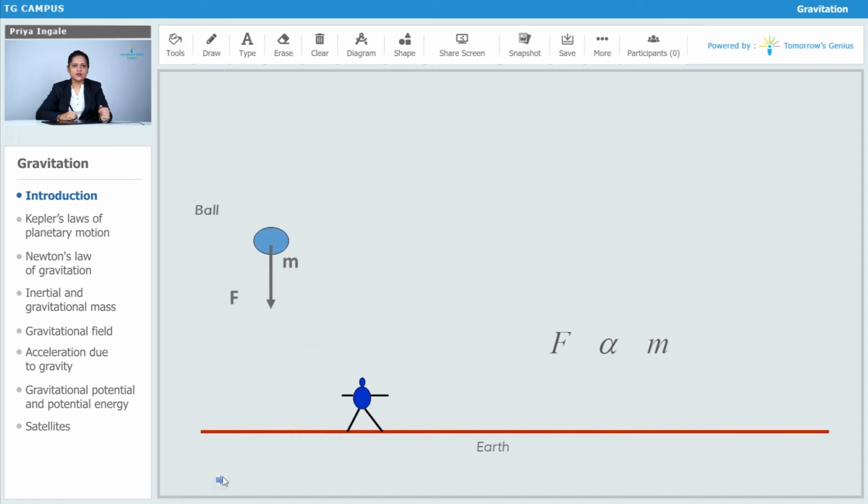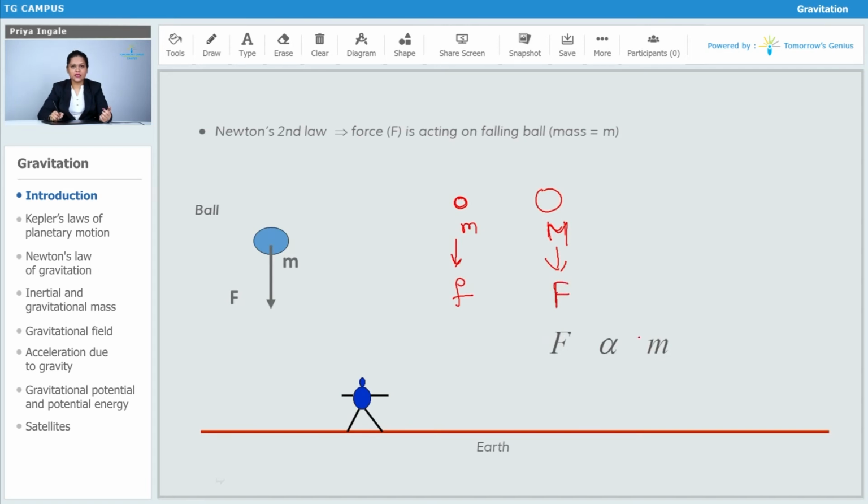Then in Newton's second law, we have seen that the force acting on a falling object is given by, that means if I have two masses, one is lesser mass and one is greater mass, right? If I want to pull this smaller mass, I need to apply the smaller force. But if I need to pull this greater mass, I need to apply the greater force. Correct. That means according to the mass, force will change, but here the acceleration will be constant. So here we can say that force is directly proportional to mass.